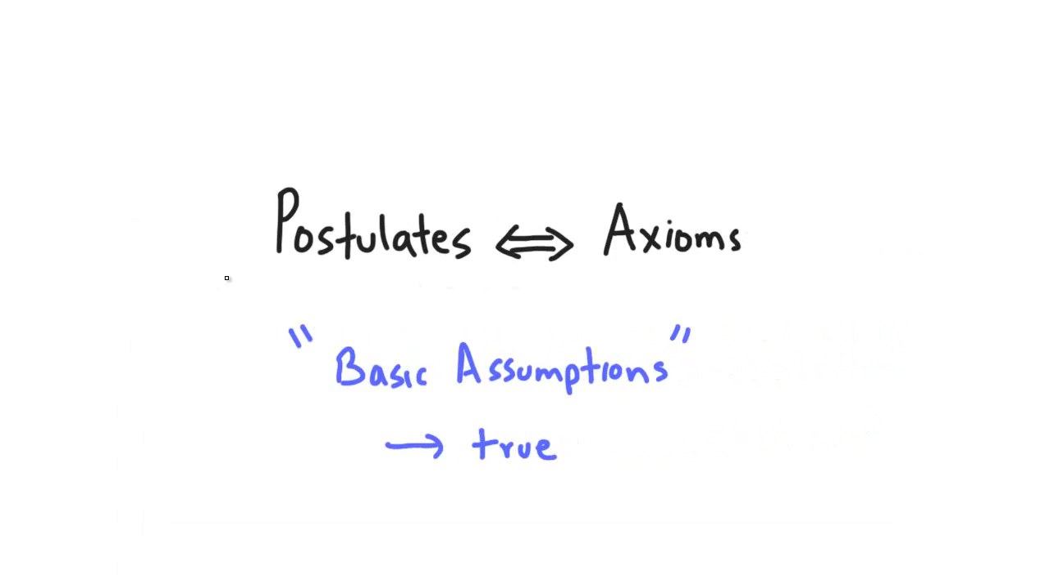Hi everyone, for this lesson we'll continue with the geometry vocabulary and we'll take a look at postulates. Another word for a postulate is an axiom, and postulates and axioms are used interchangeably, and we can think of them as basic assumptions that are accepted to be true.